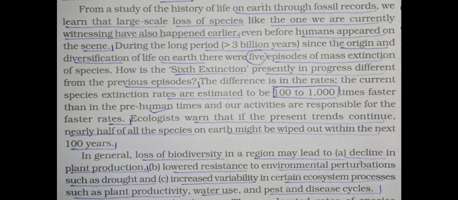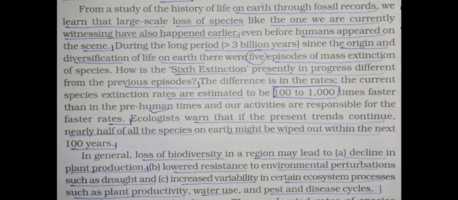During the long period of more than 3 billion years since the origin and diversification of life on earth, there were 5, underline 5, episodes of mass extinction of species. How is the 6th one, presently in progress, different from the previous episodes? The difference is in the rates only.